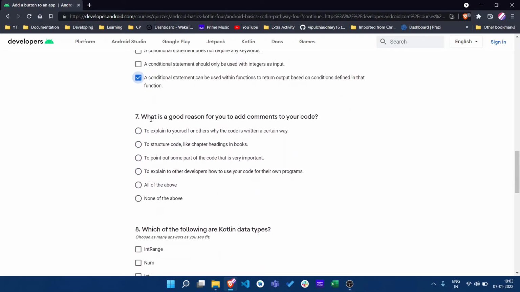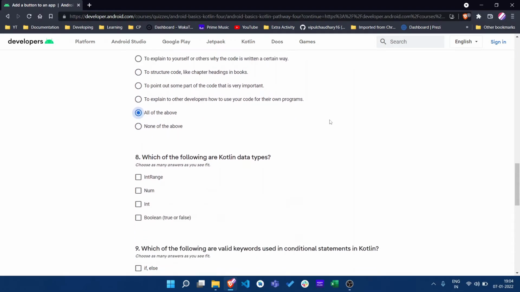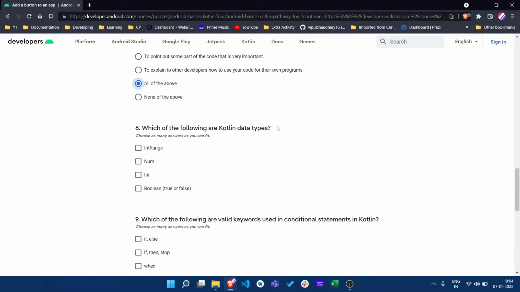Okay, and the 7, what is a good reason for you to add comments in your code? So all are valid reasons. If you read it, it will explain itself. And which of the following are Kotlin data types? So Int, Range for printing a range like this, which you will see in this course, and Num is not an integer, and Boolean.